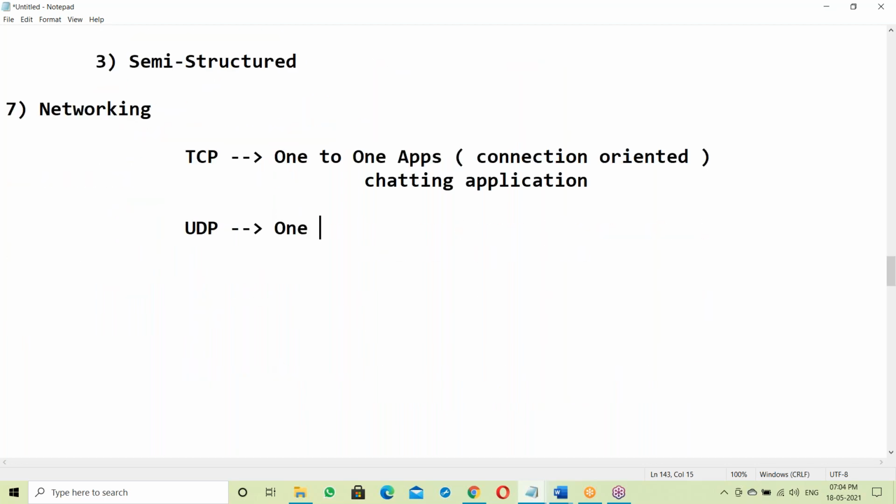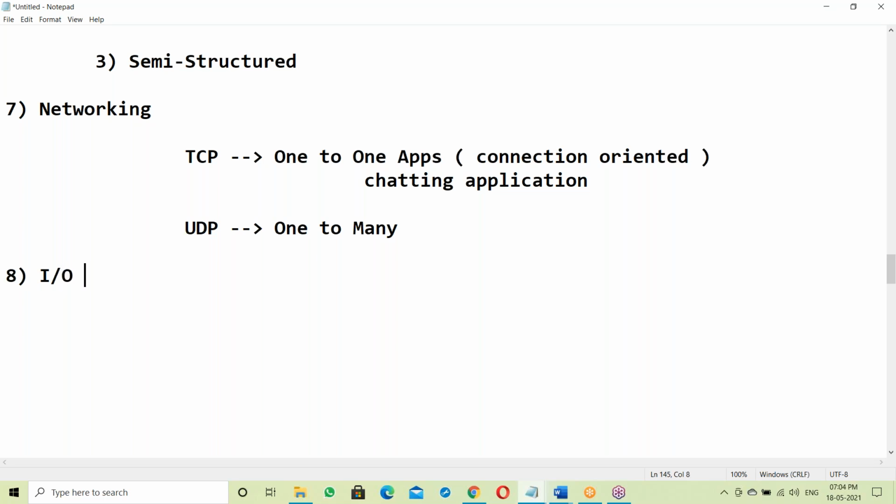Next, UDP is one-to-many. Here, one computer, meaning the server, delivers data to many computers in the network. So it is one-to-many.